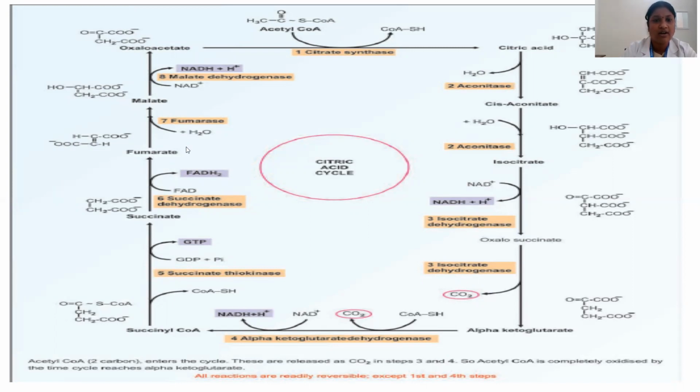Then this fumarate will be hydrated. A water molecule will be added with the help of the enzyme fumarase and results in the formation of malate. This malate will undergo again a dehydrogenation reaction to form oxaloacetate, and again NADH is produced at this 8th step too. So this is the entire TCA cycle. So the 2 carbon atoms of acetyl coenzyme A which enter the cycle are released as carbon dioxide in steps 3 and 4.